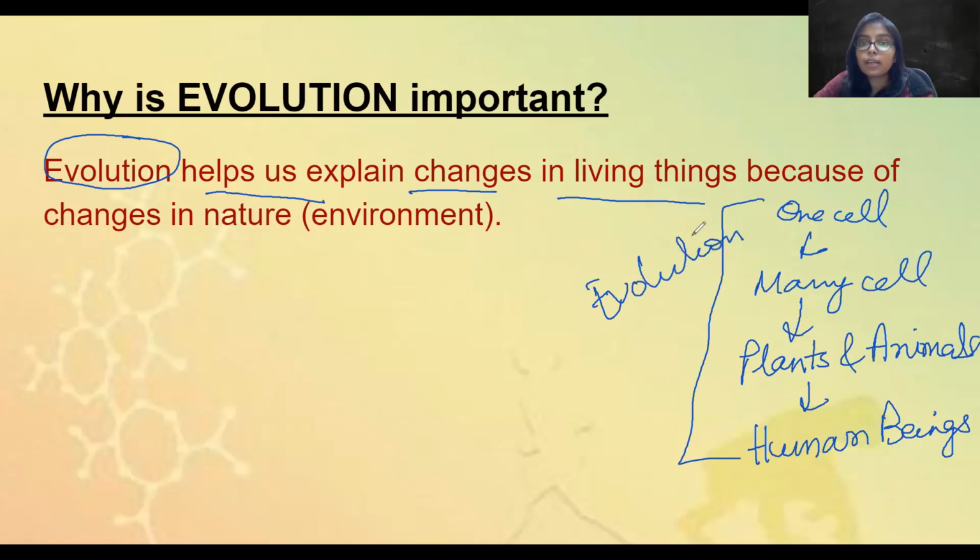One cell से many cell क्यों बने? Because there was changes in nature. Many cells से plants and animals क्यों बने? Because there was changes in nature. Animals से human beings क्यों बने? Because there was changes in nature.